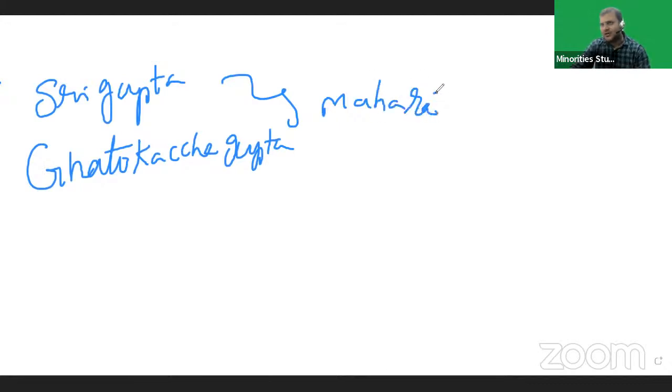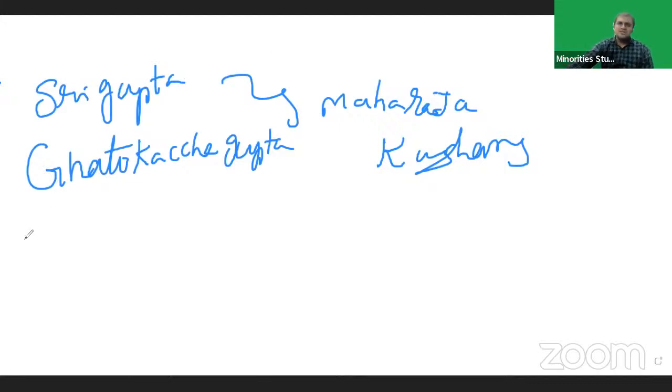Maharaja means subordinate. Sri Gupta and Ghatotkacha Gupta both used the Maharaja title. They worked as subordinates of the Kushans.